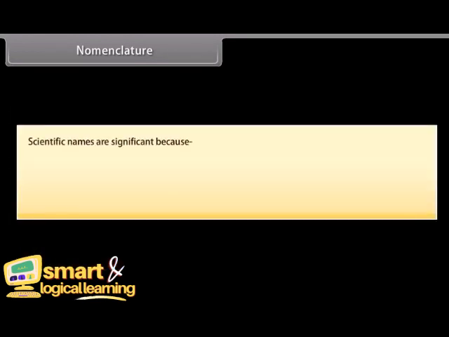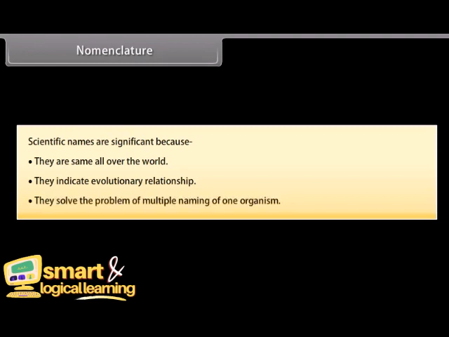Scientific names are significant because they are the same all over the world. They indicate evolutionary relationships. They solve the problem of multiple naming of one organism.